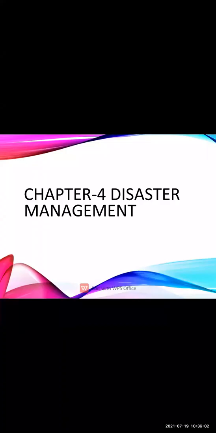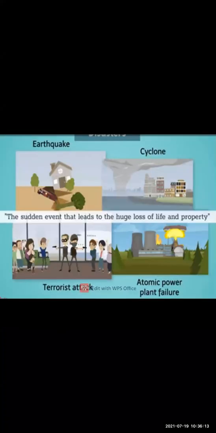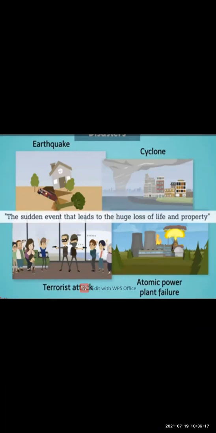So first of all, what is disaster? So let us see in this lesson what is disaster. Today we are going to study chapter number 4, that is disaster management. First of all, students, you should know the meaning of disaster. A sudden event that takes place in the surroundings and causes huge loss to life and property is called a disaster. Okay, it is sudden.